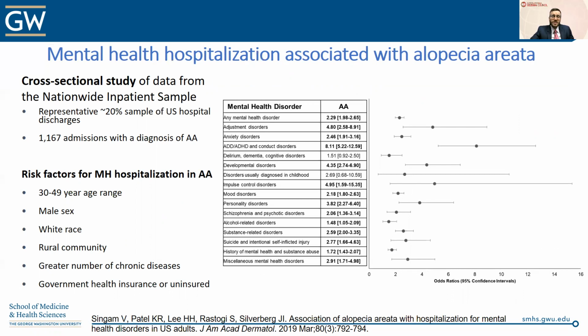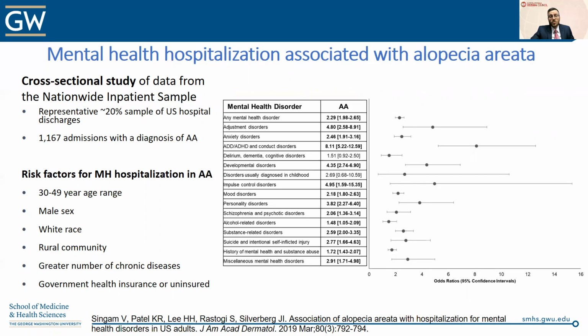What we found was that hospitalization for mental health disorders was significantly increased overall for patients who had diagnosed alopecia areata, but in particular adjustment disorders, anxiety disorders, mood disorders, which would include depression, personality disorders, schizophrenia, alcohol-related substance abuse, etc. So a whole gamut of mental health comorbidities is related to alopecia areata, and specifically mental health hospitalizations.